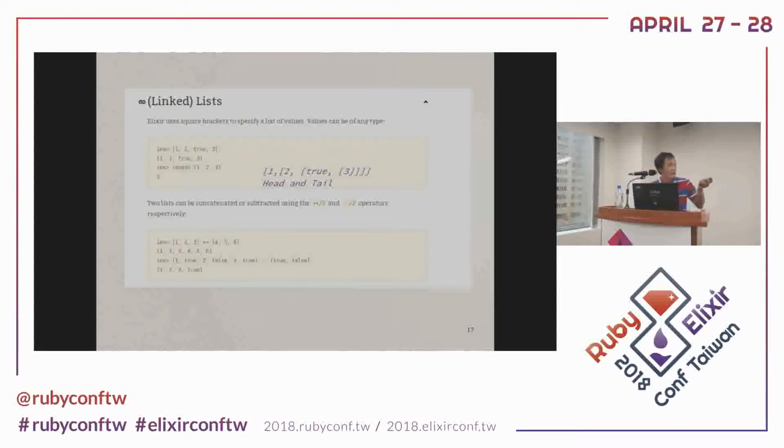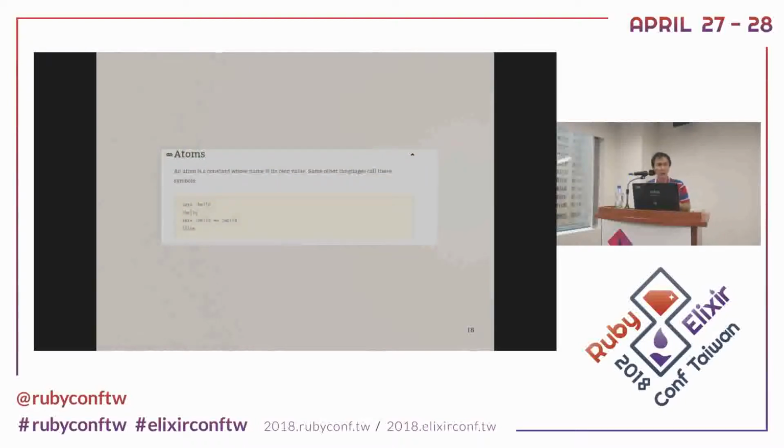Actually, the total structure looks like that. This is called head. The head of this 1 through 3 is 1, and the other is tail. We will use these patterns all over this talk.